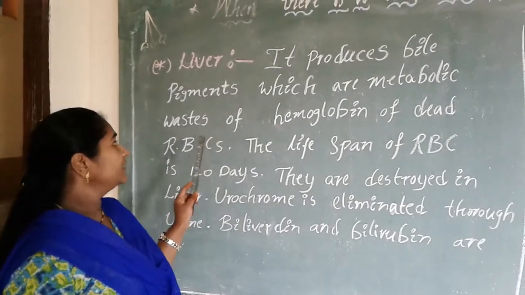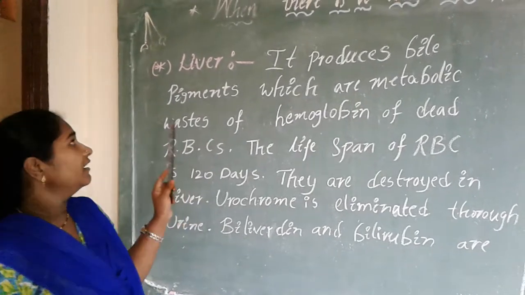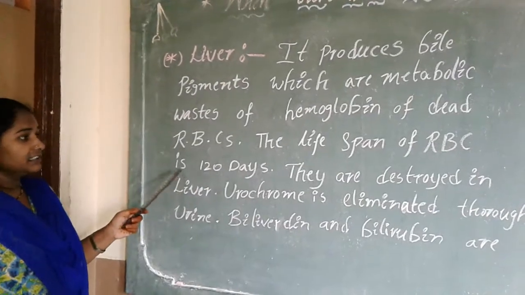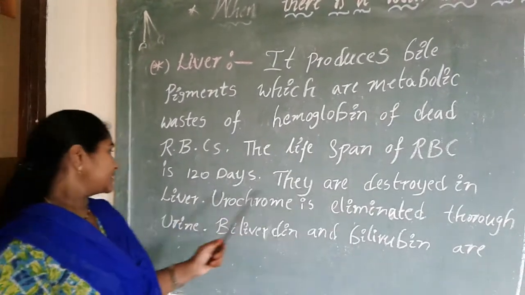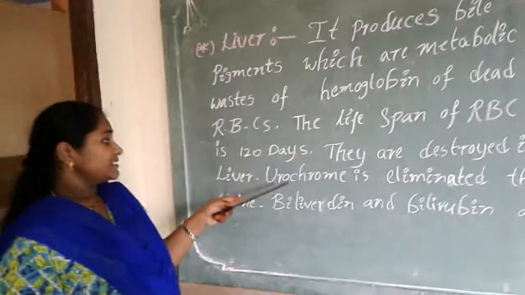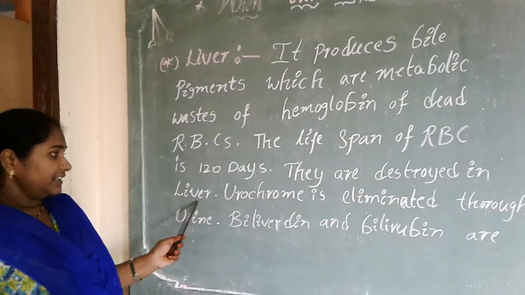That is why bile pigments are produced as waste, since the dead RBCs are destroyed in the liver.